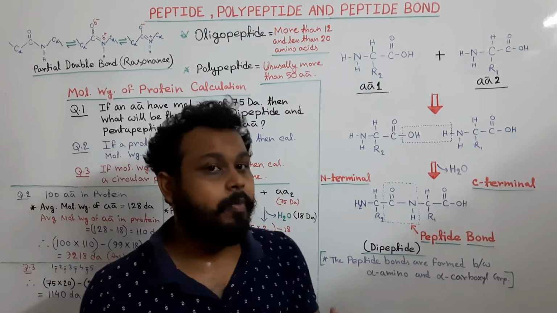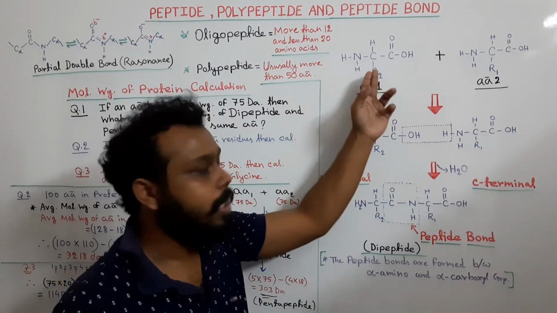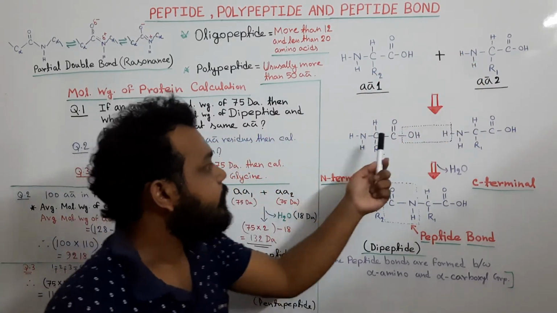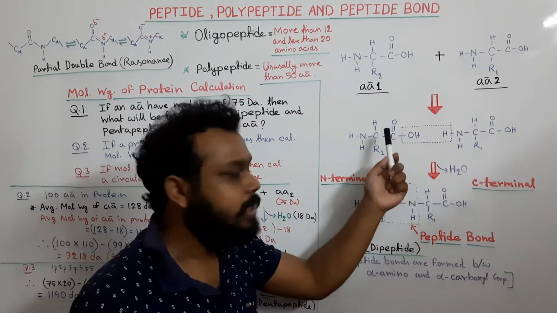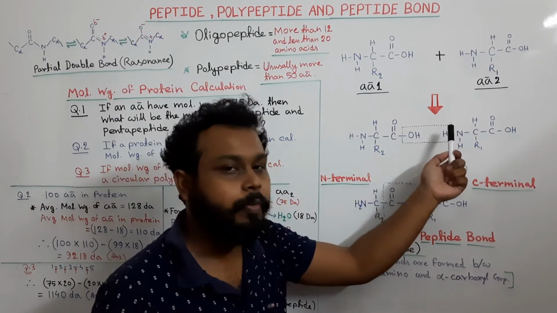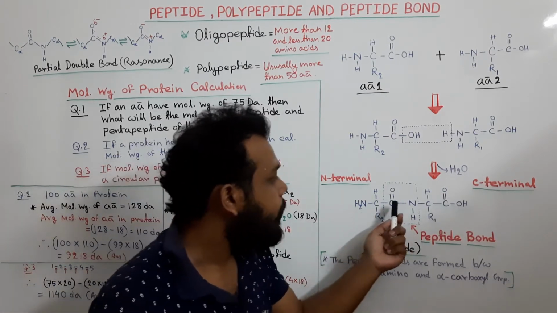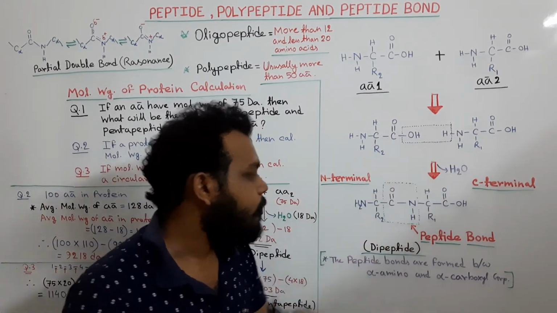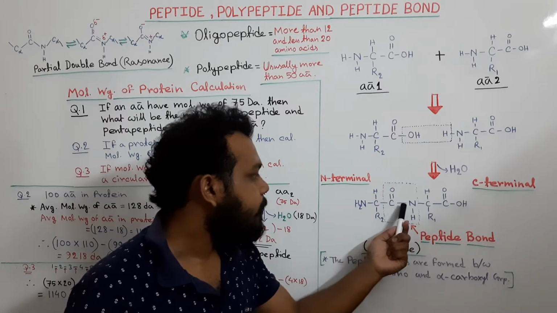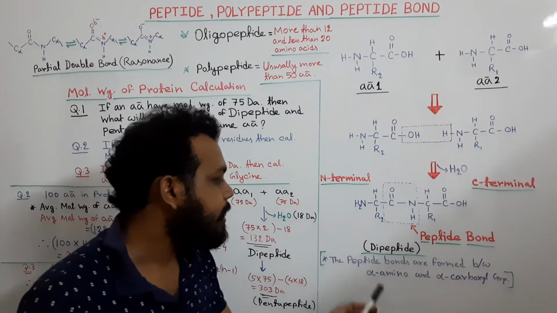So the peptide bond will be formed between the alpha carboxyl group of one amino acid and the alpha NH2 group of another amino acid. Now we will see the OH group of the carboxyl group and one hydrogen of the NH2 group of the other amino acid are released as a water molecule, and we see a peptide bond formed between these two amino acids. The bond between the CO and NH group is known as the peptide bond. Okay, and now this compound is known as the dipeptide.